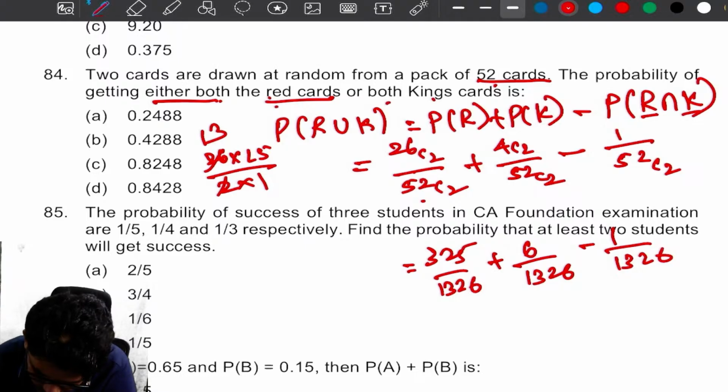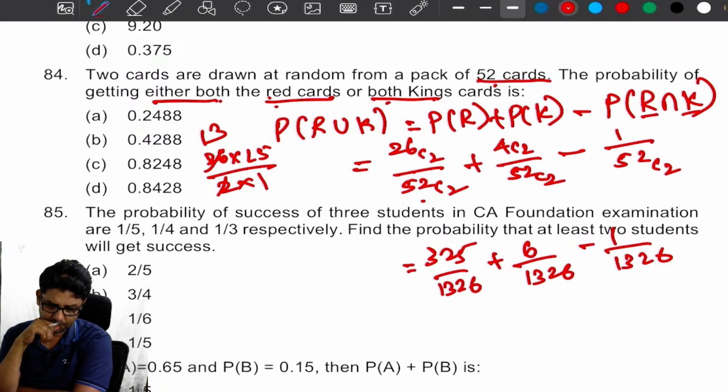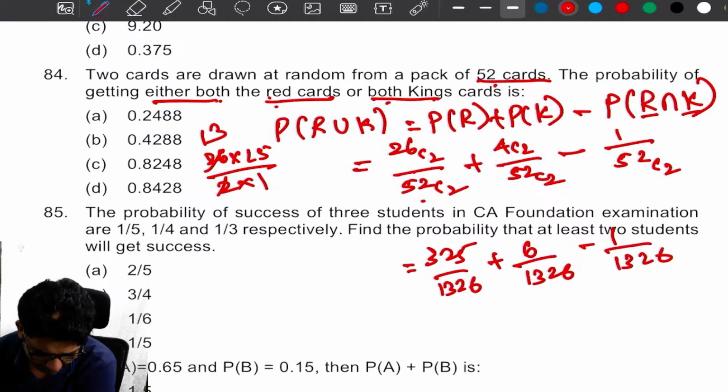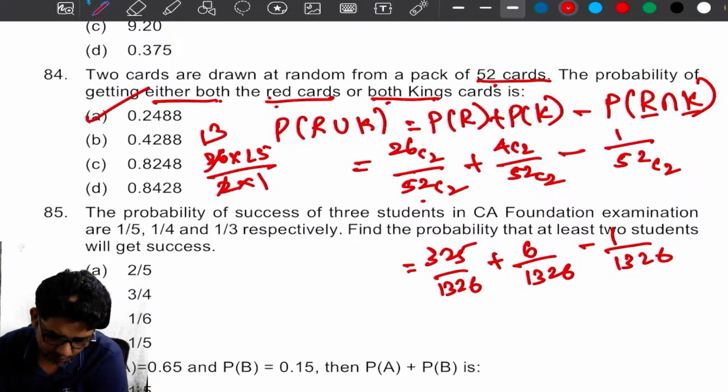Red cards or both king cards. Okay, there are two red and king. Option A. Okay, is it option A? Yes, option A.